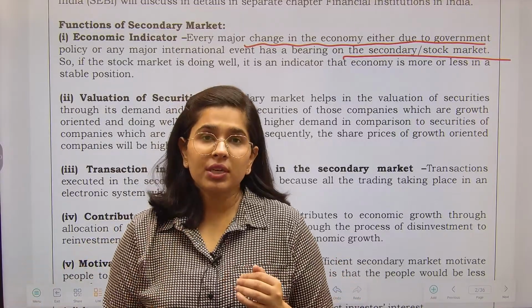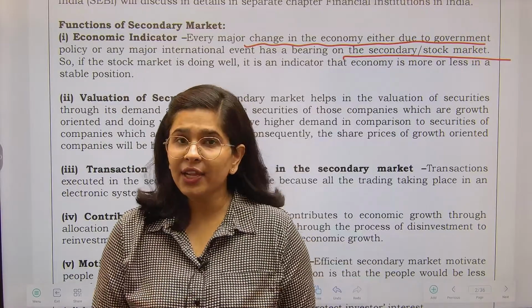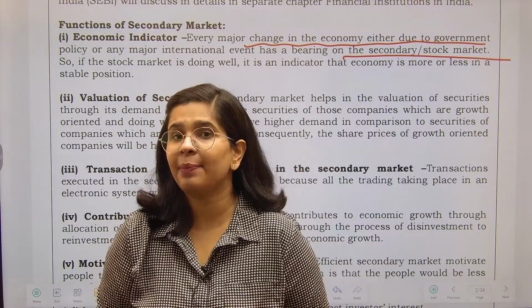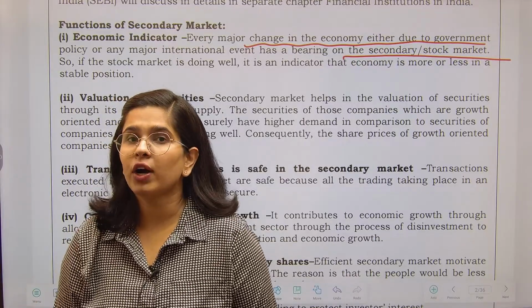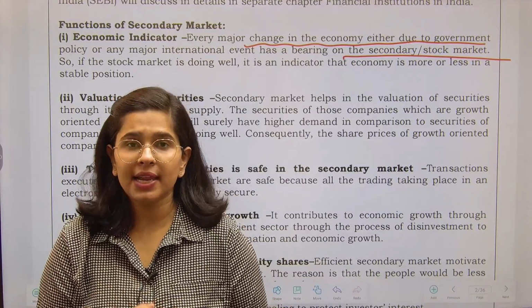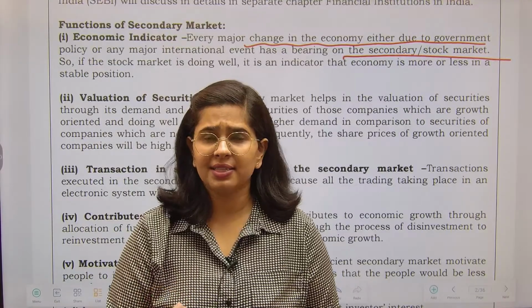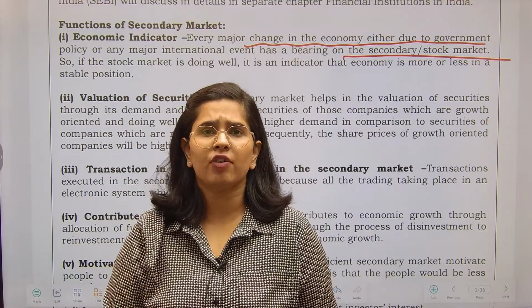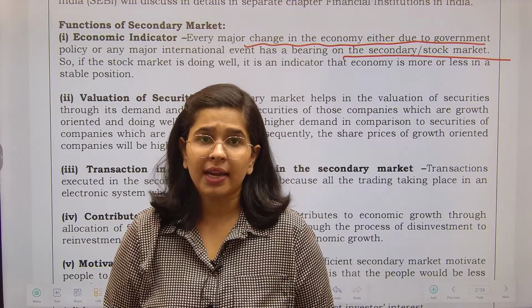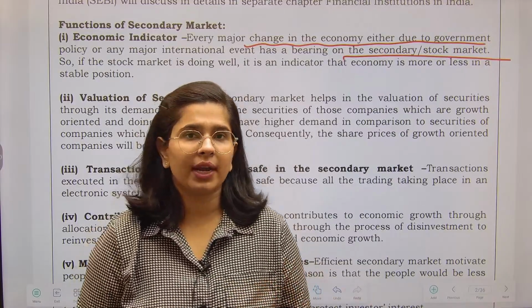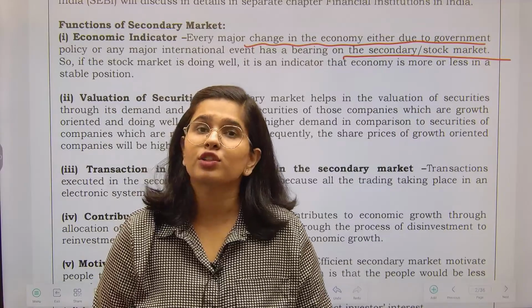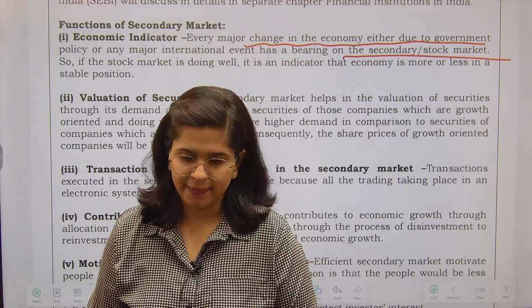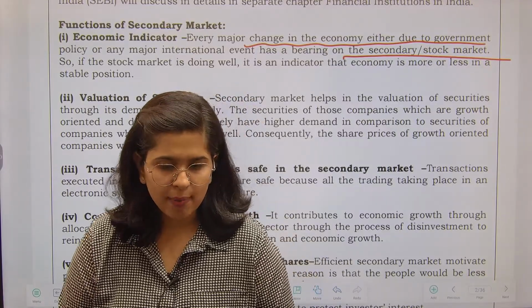Even a war between two nations who are not our neighbors can have an impact on the stock market. You all know what I'm talking about. Any incident, any event, even a simple event like the election of a president of America, whether he is from the Democrats or the Republicans, also impacts the stock market. So this is how our stock markets work.